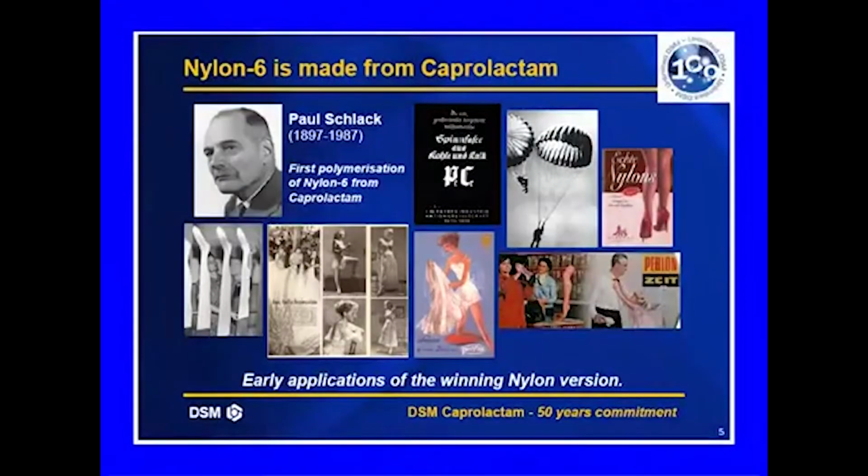This is the importance of caprolactam, and you can see the large application. Paul Schlack was the first to polymerize nylon 6 from caprolactam. He was the man who was behind the invention of nylon 6, and so these are the various applications